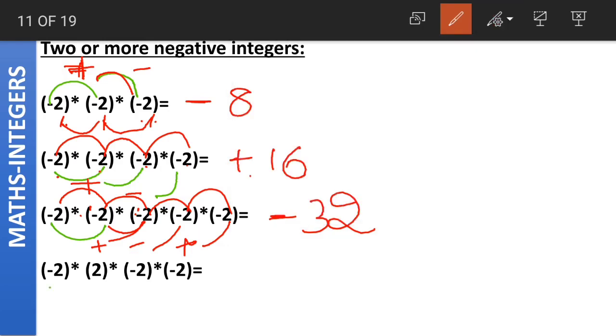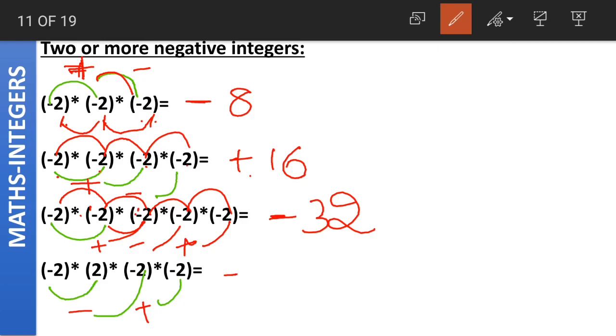And coming to the last one, minus into plus gives us what? Both the signs are different. So the answer will be negative. Again minus into minus, both the signs are same. So the answer will be positive. The last one, plus into minus. The final result, what will it have? Plus into minus means both the signs are different.